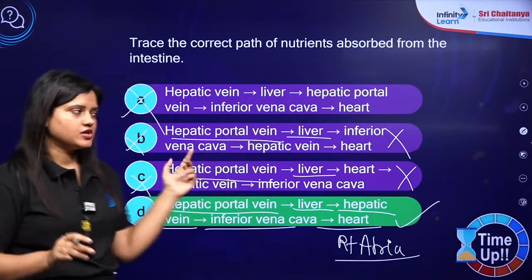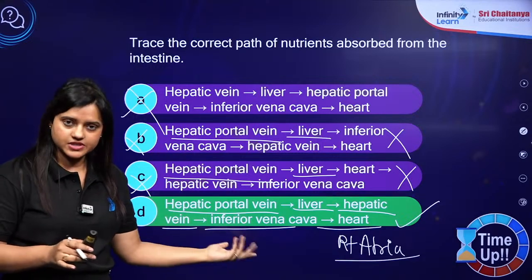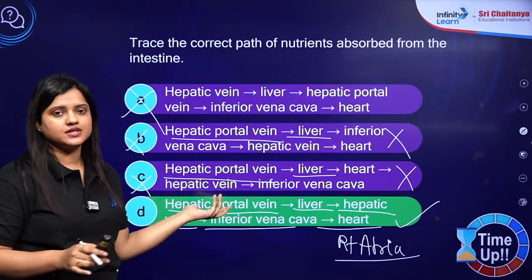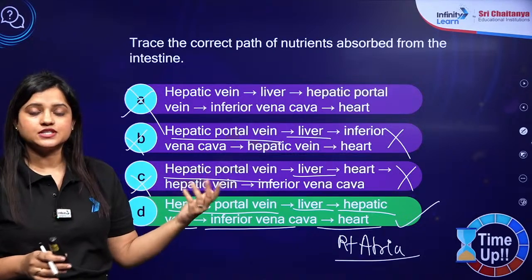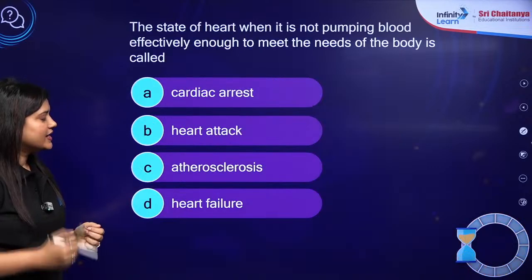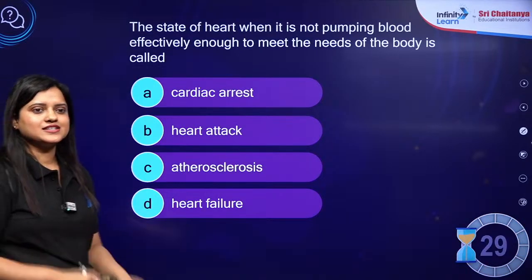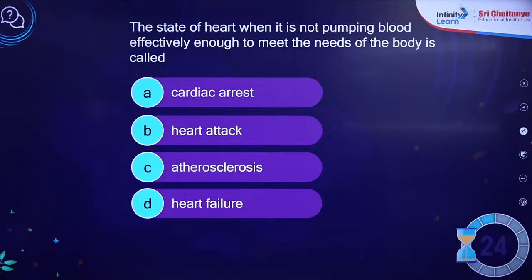Good question this was. And hepatic portal vein definitely is there in your syllabus. You cannot miss this hepatic portal circulation. You cannot even miss the renal portal circulation present in frog. Remember both. Let's come to the next question, and your time starts now. So try this question, let's see how many students give the correct answer.